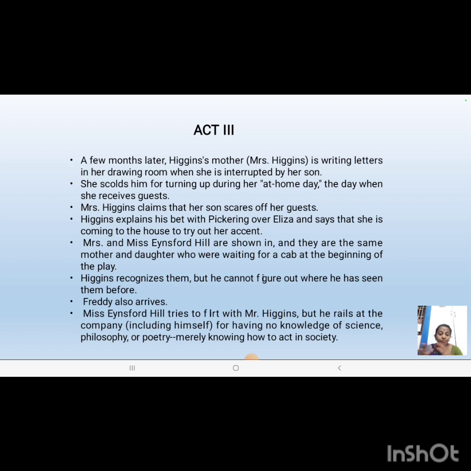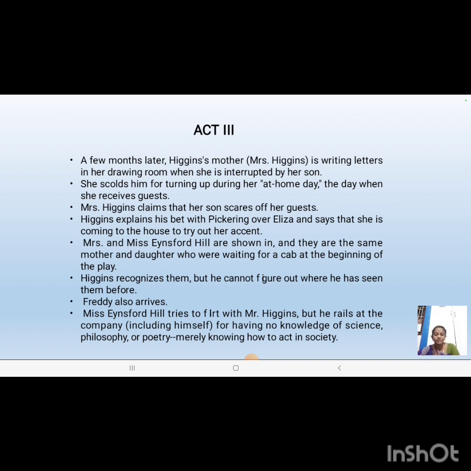In scene 3, some months would have passed. So Higgins and Pickering would want to just give a try with Eliza by bringing her out. For that, they will decide that Mrs. Higgins will be the right person. So they'll take Miss Eliza to Mrs. Higgins' house, and Mrs. Higgins will be wondering why this girl, Pickering and Higgins have arrived at that time, because it was her day at home. Day at home means on that day she would be receiving guests. So it was her day at home.